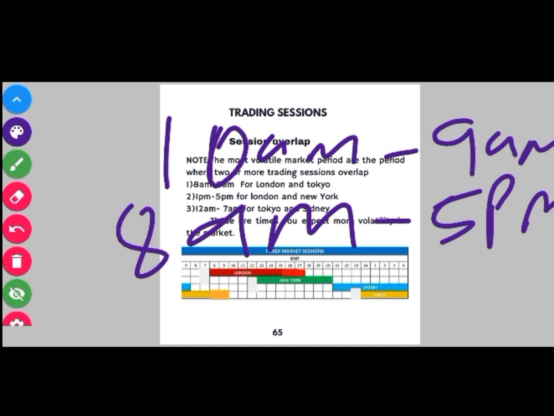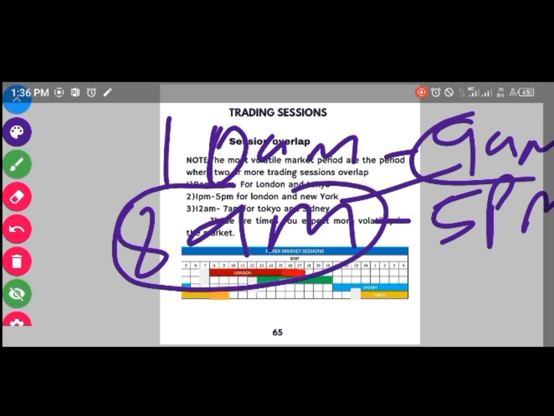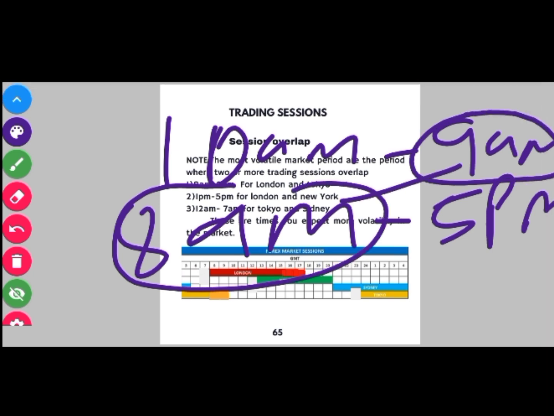So the time where they both coincide is between 8 a.m. and 9 a.m., roughly a 1 hour period where the London and Tokyo sessions overlap. That is the overlap between the European session and the Asian session.